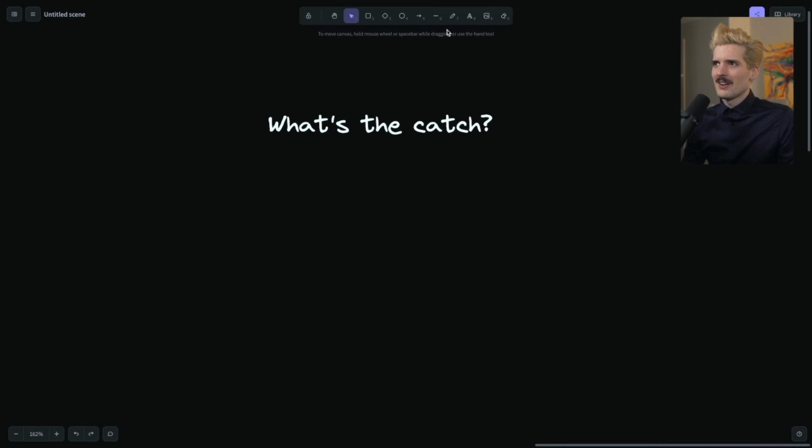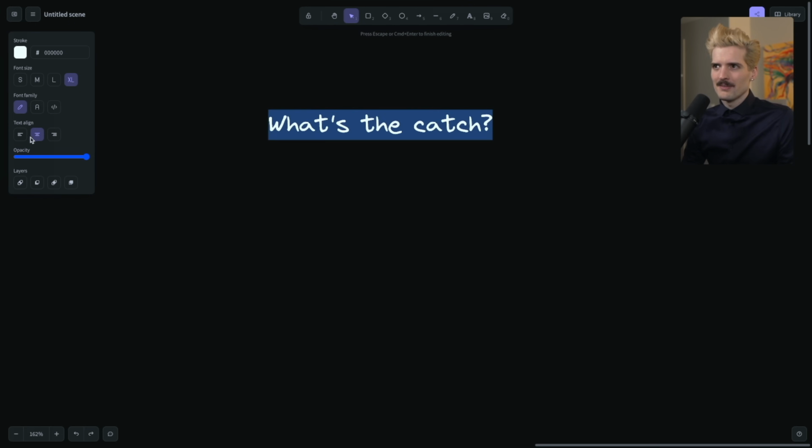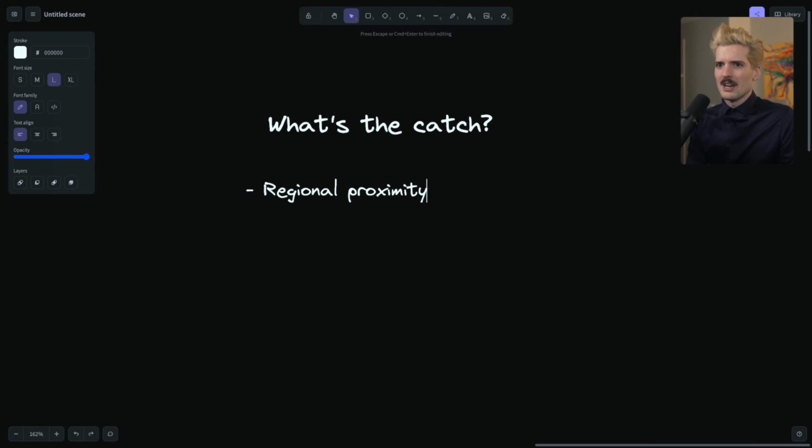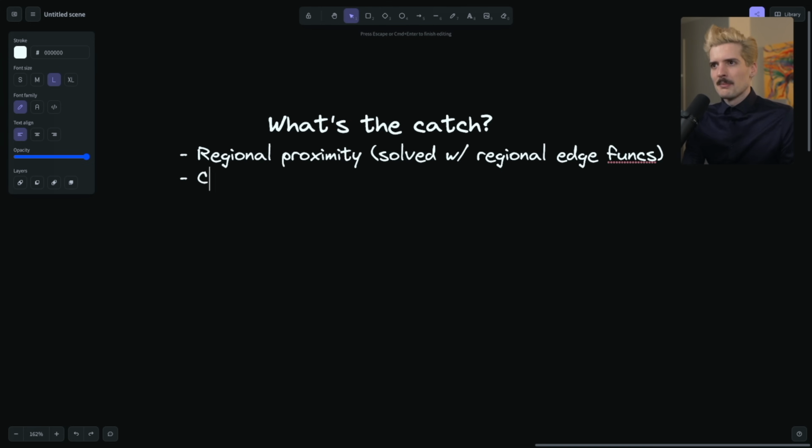What's the catch? So we already talked about the region thing, and we showed you that it can be worked around, thankfully. Region proximity. It was PlanetScale that I was testing with originally. Regional proximity solved with regional edge functions. So what else? Compatibility. We solved the regional. Let's talk about the compatibility.